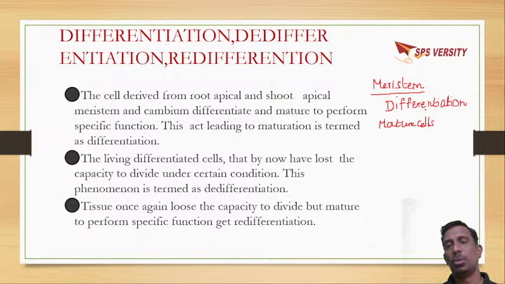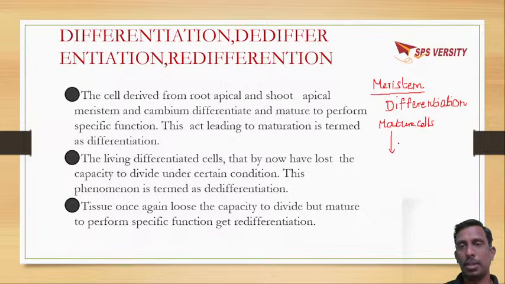again undergo de-differentiation. This is called de-differentiation, when mature cells gain the property of cell division.